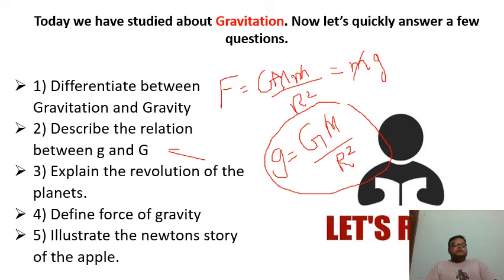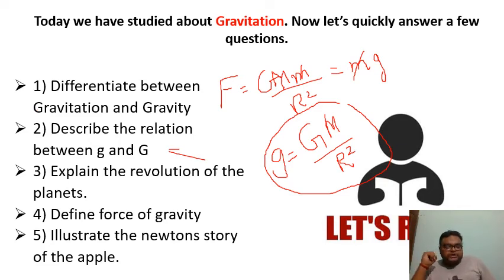So explain the revolution of the planets. Who will tell? Basically the revolution of planets occurs because of the gravitation, right? And how can we define gravity? The force of gravity is the force applied by a body on an object, right?